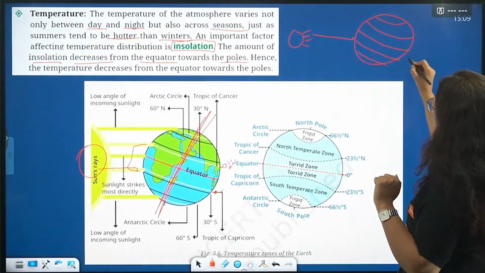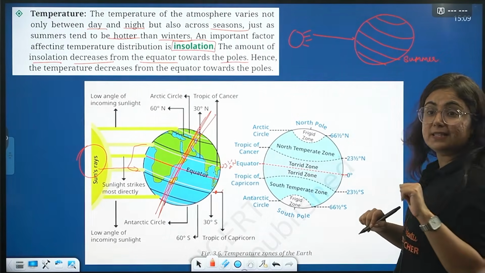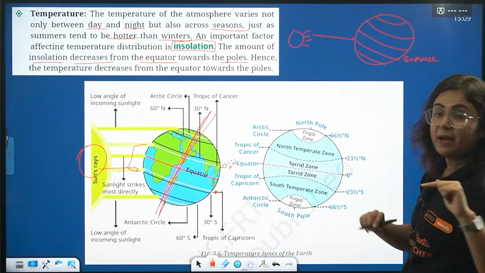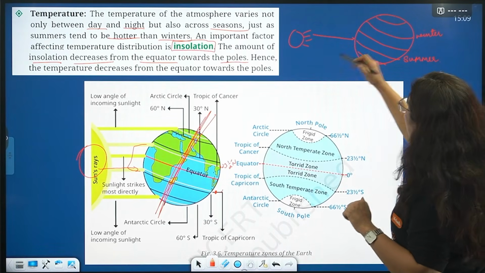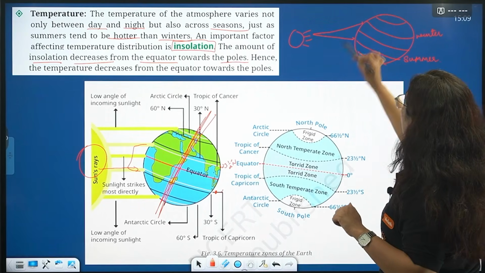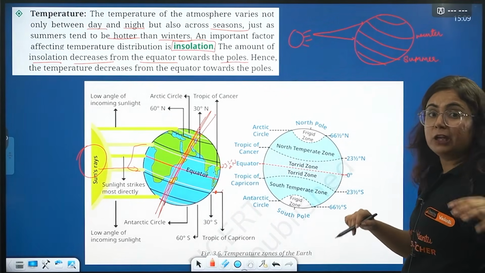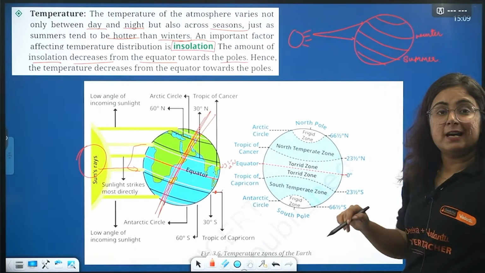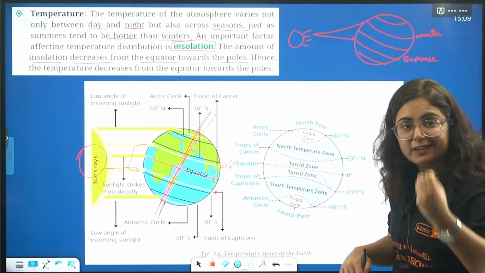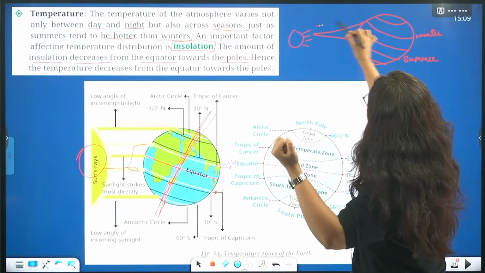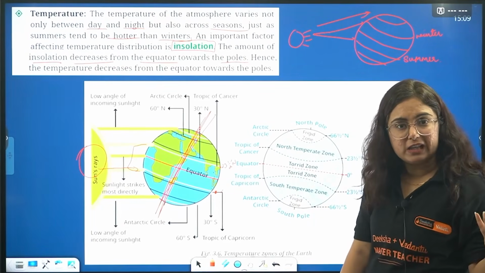When it happens, beta, here it is summer season. Where? Summer season in the southern hemisphere, but winter season in the northern hemisphere. Why? Because the sunlight reaches the Tropic of Cancer, but the light is not that impactful because of the slanting light. The distance also increases, and hence the impact of heat reduces. When it moves towards the pole further, the temperature decreases. This is what actually happens.